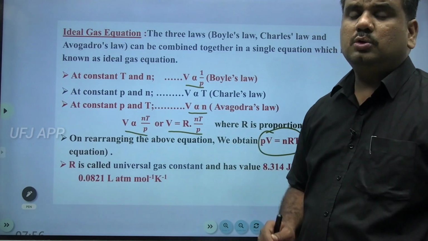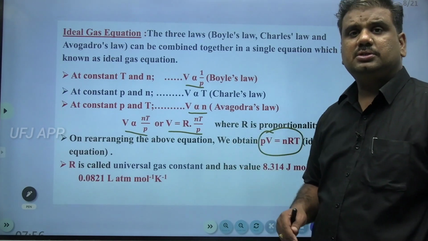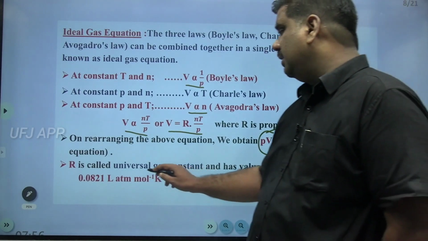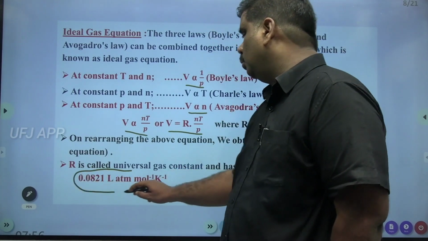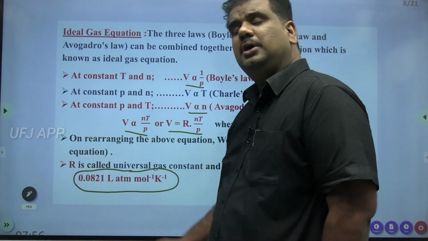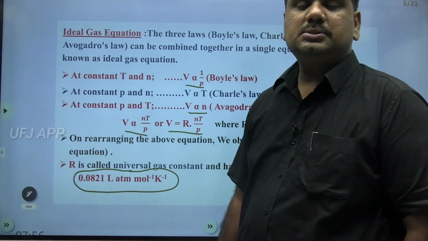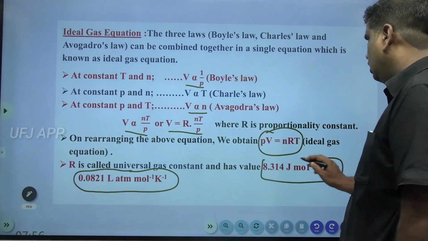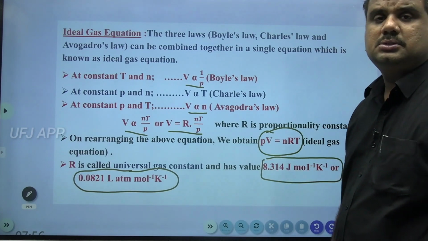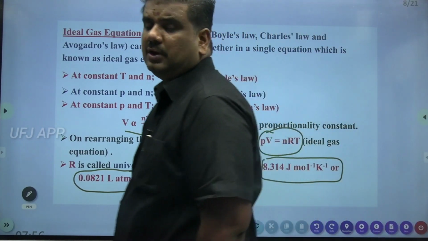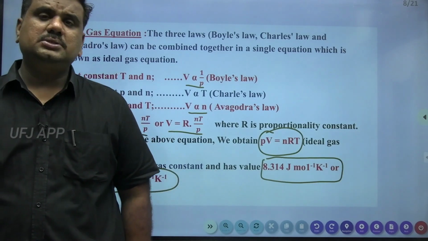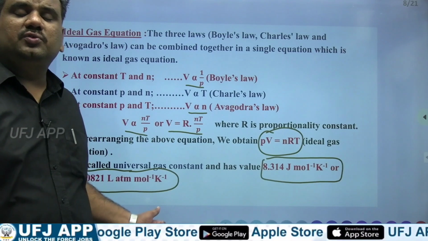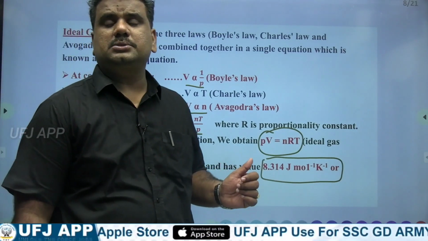Where R is known as universal gas constant. And the value of R is 0.0821 liter atmosphere mole inverse Kelvin inverse, or 8.314 joule mole inverse Kelvin inverse. Right? 8.314 joule mole inverse Kelvin inverse, or 0.0821 liter atmosphere mole inverse Kelvin inverse.